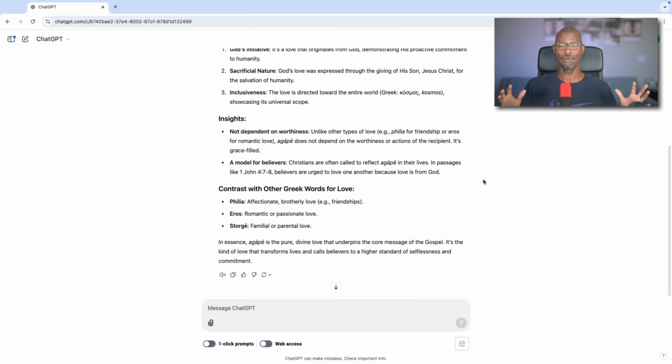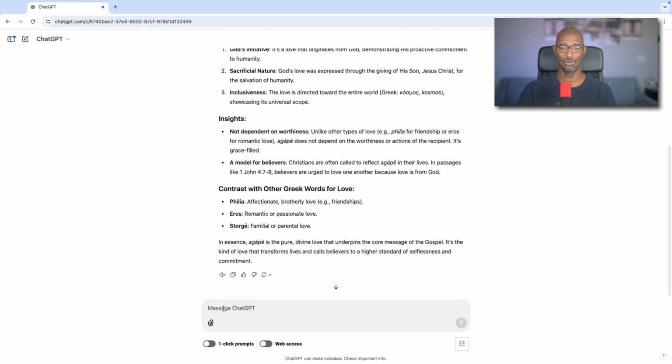Now, you can stop here. If this is enough information, fantastic. Also, I want to show you something just real quickly here. So let's say this is all you really wanted and you want to put this into a document. Instead of doing a copy and paste, do you know that in ChatGPT, you can give it an instruction to create a Word doc for you to download? I want to show you this right now, how you could do this.